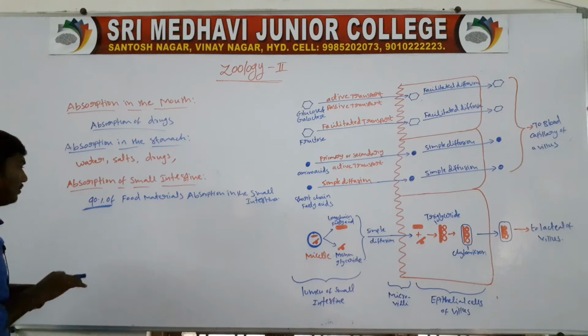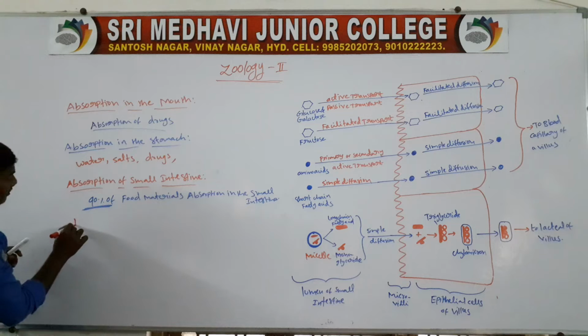Next one, the absorption of water and electrolytes.